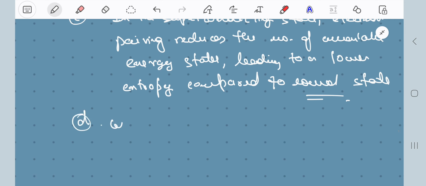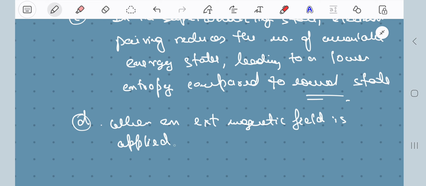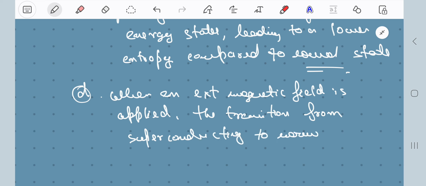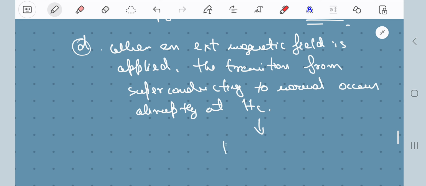So what I'm trying to say is that when an external magnetic field is applied, the transition from the superconducting to the normal state occurs abruptly at the critical field, and this actually indicates a first order phase transition.